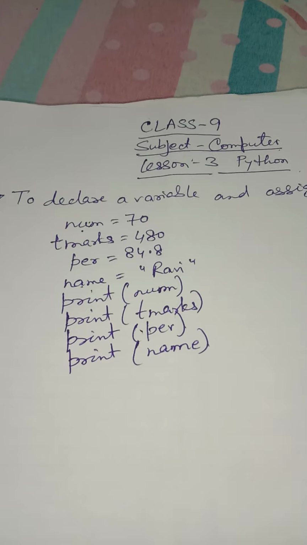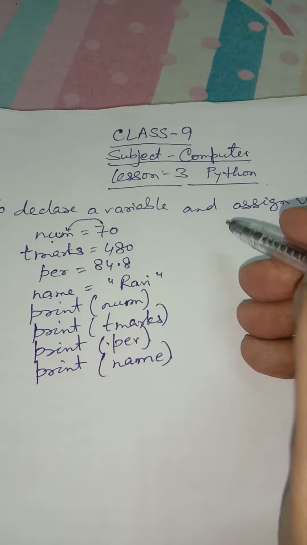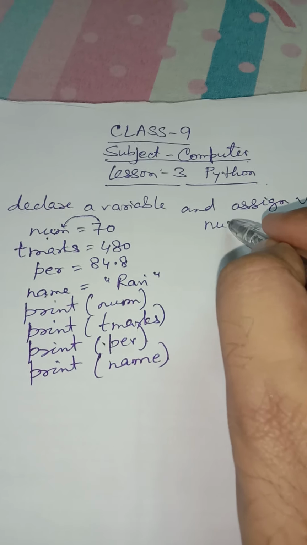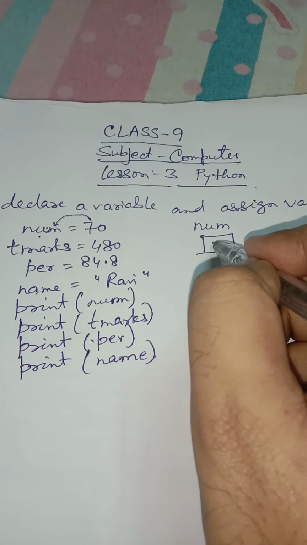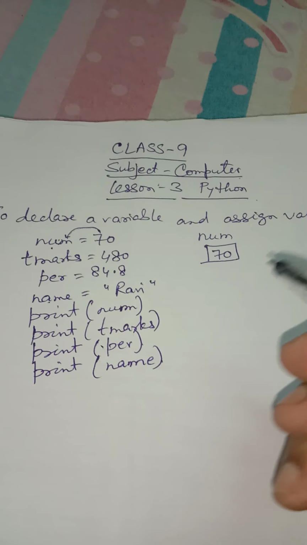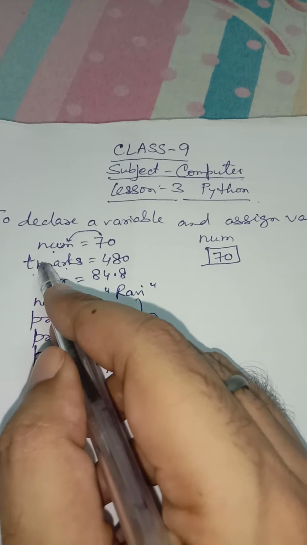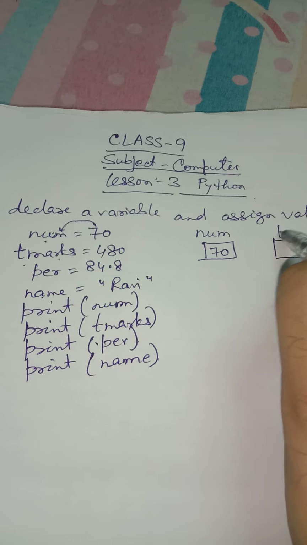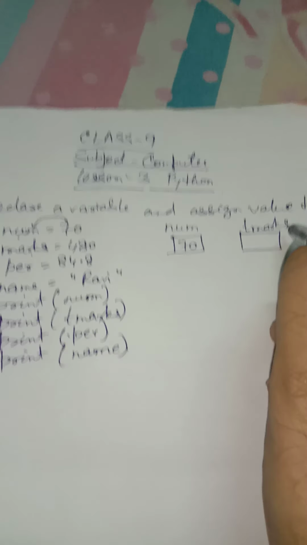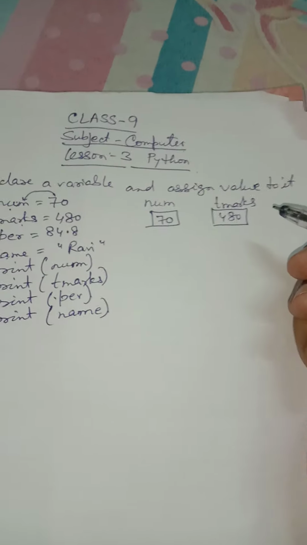Num is the variable, and 70 is the value assigned to it. So here in memory a location named num would be created and the value 70 will be assigned to it. Then tmarks is the variable and 480 is the value assigned to it, so again a memory location will be created, named tmarks, and 480 will be assigned to it.